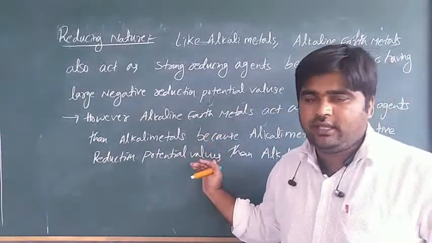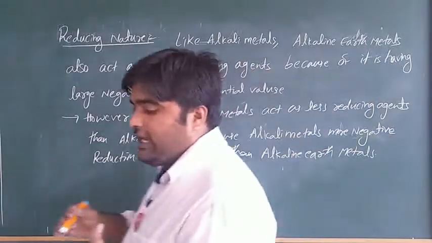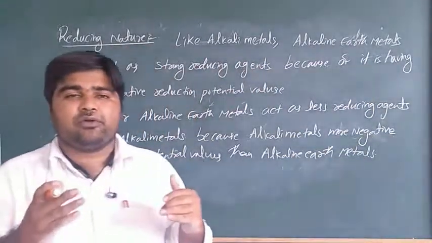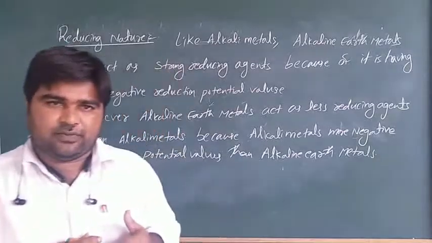So beryllium has a less negative reduction potential value than the other alkaline earth metals.